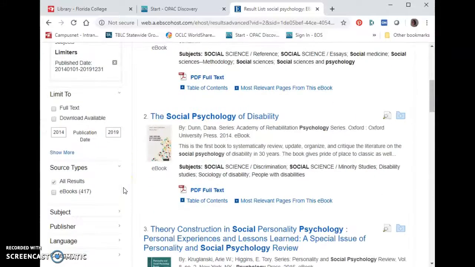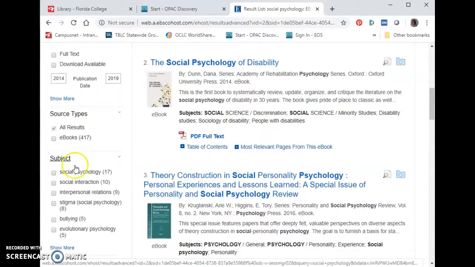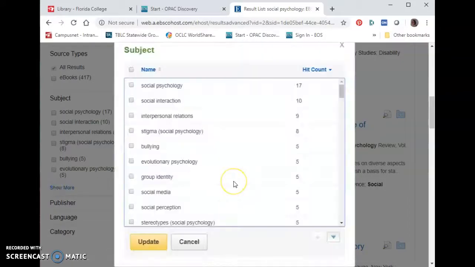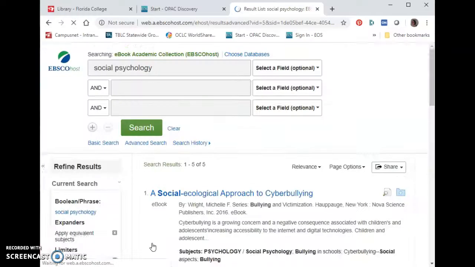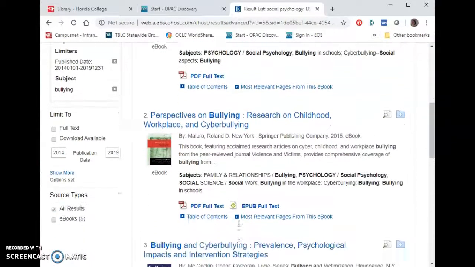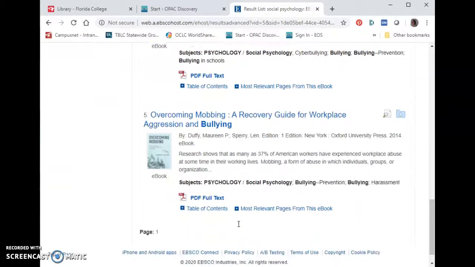If that's still too many, I can come down here to subject and then choose show more. That's going to subdivide these into various categories. So what I actually want to write about is bullying. So I'm going to click on that and update. And now I have 5 books, all specifically about bullying. Actually, it looks like all of these are about cyberbullying, so that's interesting.